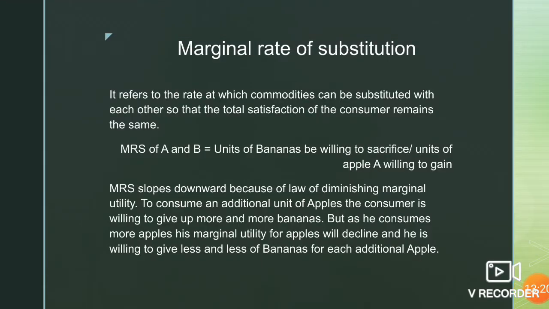Now let's take marginal rate of substitution. It is the rate at which commodities can be substituted with each other, so the total satisfaction remains the same. If we talk about the marginal rate of substitution of apples and bananas, it will be equal to units of bananas sacrificed upon units of apples willing to gain. So sacrifice upon gain is the marginal rate of substitution.